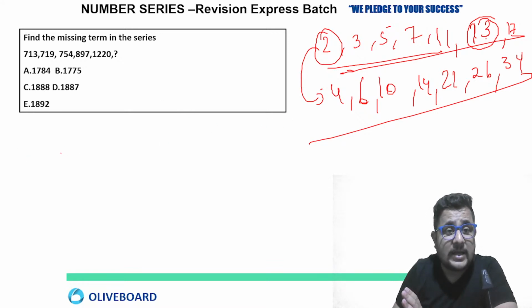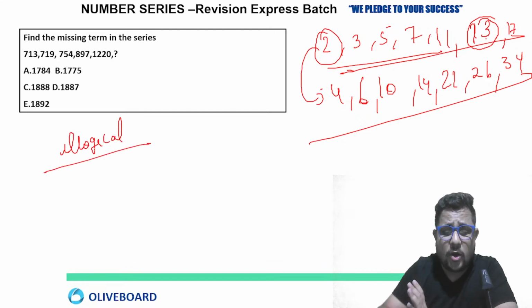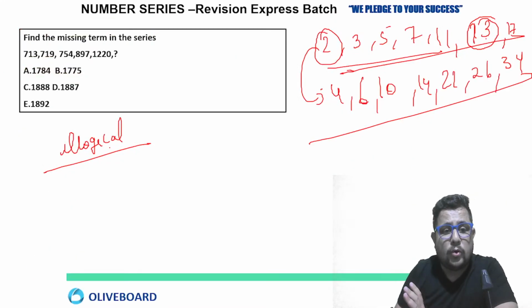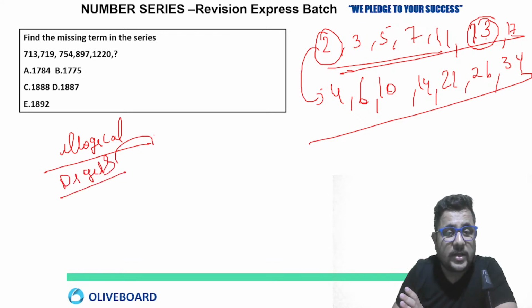Now, after that, the illogical pattern. That is very, very important. When no logical pattern is working out, you use the digits of the number to find the next number.